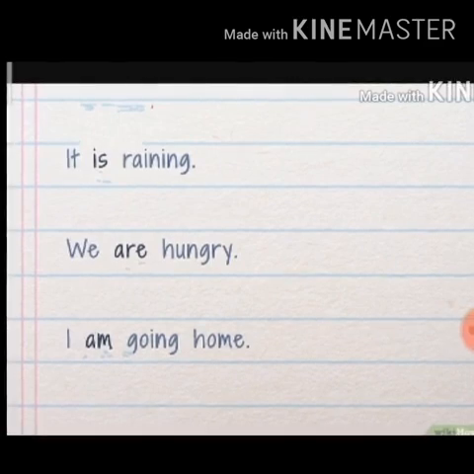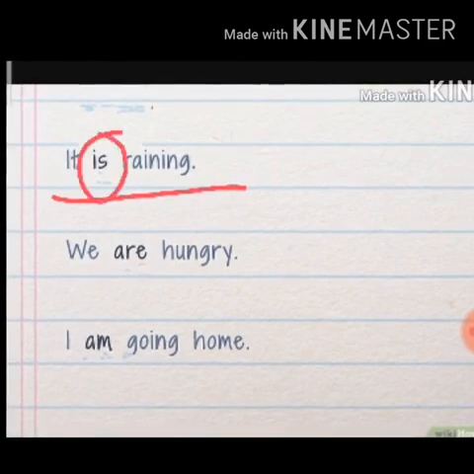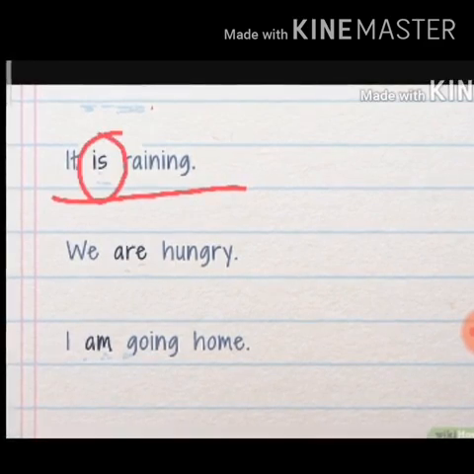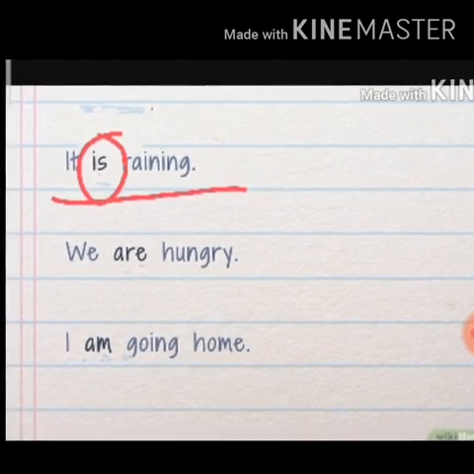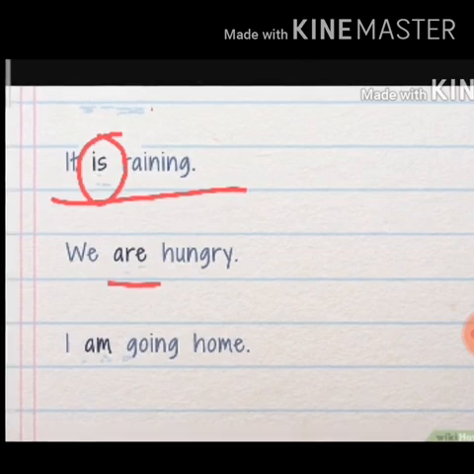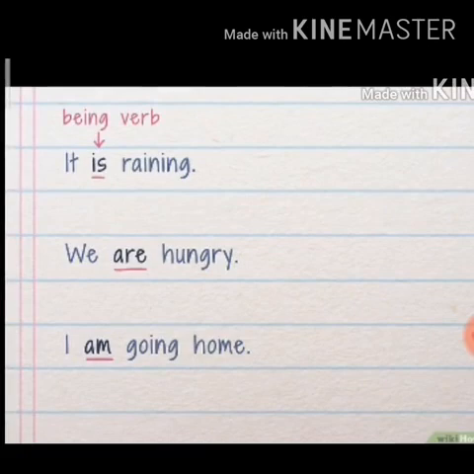If you see the first sentence, it is raining, you will notice that is is the being verb. Similarly, you have to find out the being verb in the other sentences also. What is the being verb here? We are hungry: are. I am going home: am. Okay? So, these are the being verbs.